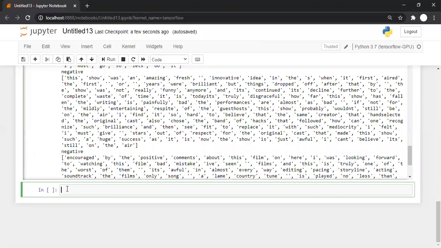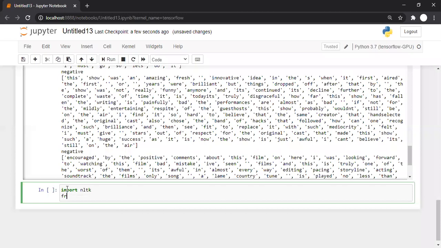Stop word removal. For stop word removal, we can use the NLTK library. For that, we'll import NLTK, and from nltk.corpus, we'll import stopwords. This is the predefined list of stop words. You can stick to that list, or you can use a different list also, it doesn't matter. It's up to your choice.